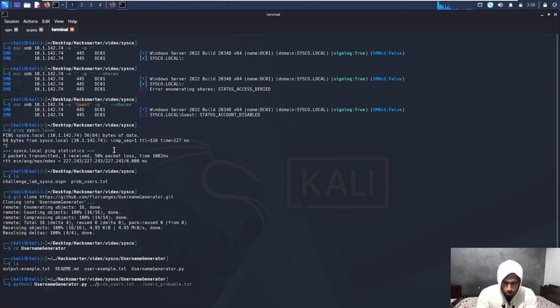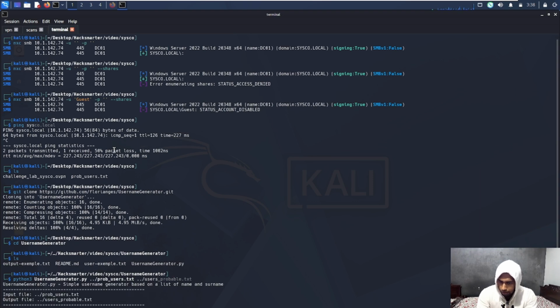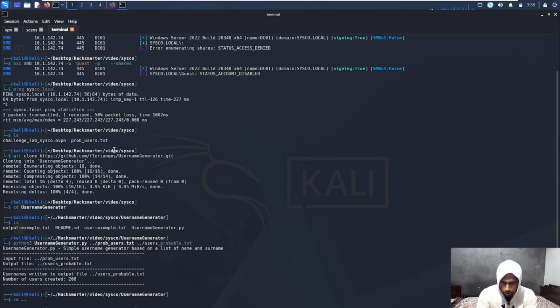We will use dot dot slash, and we will output the file to the users underscore file.txt, that is right, and hit enter. Okay, so we now have the users.txt here. As you can see, users underscore probable.txt, this is the file that we created.